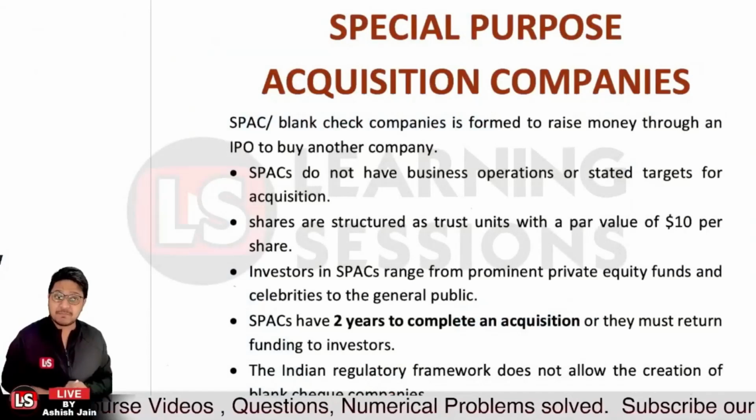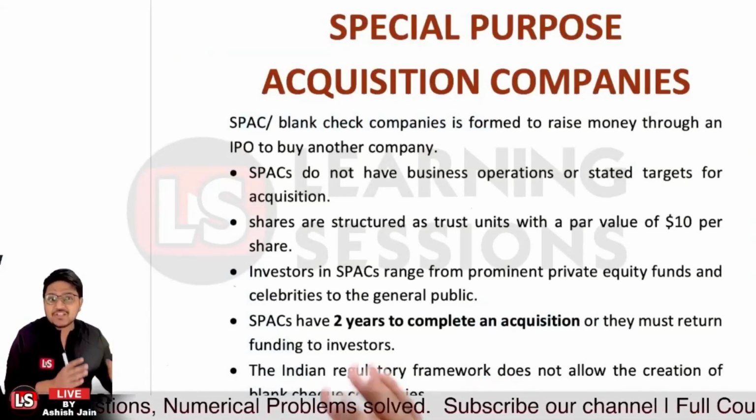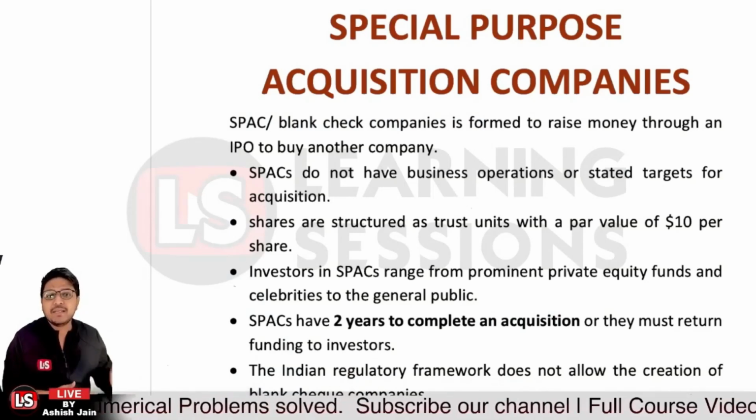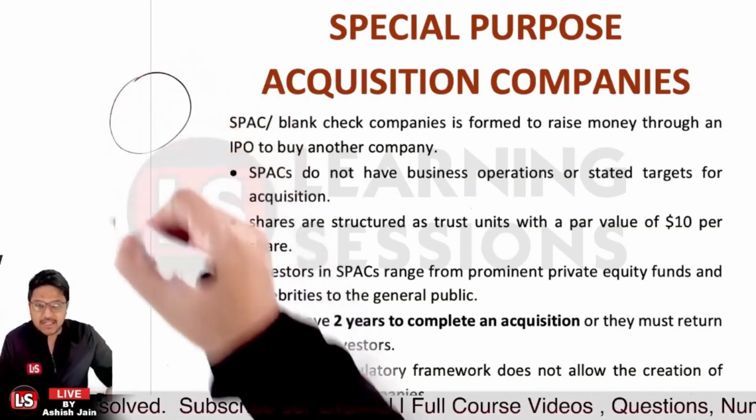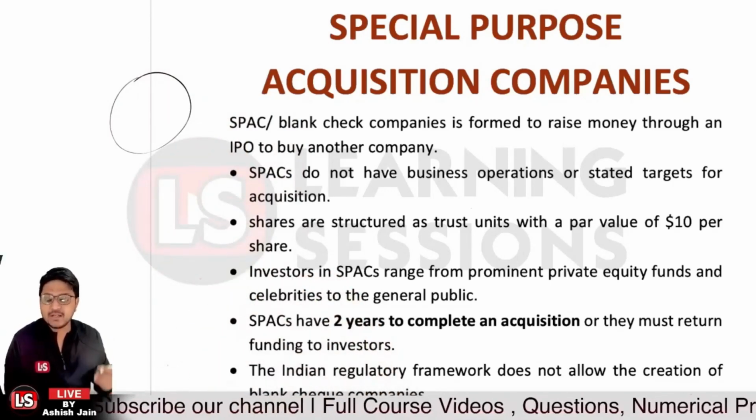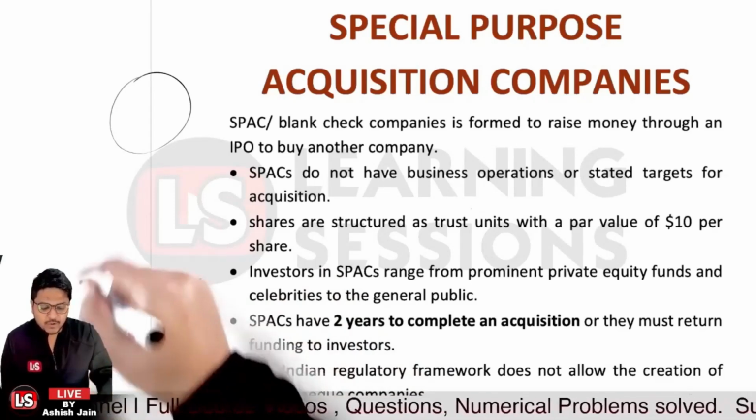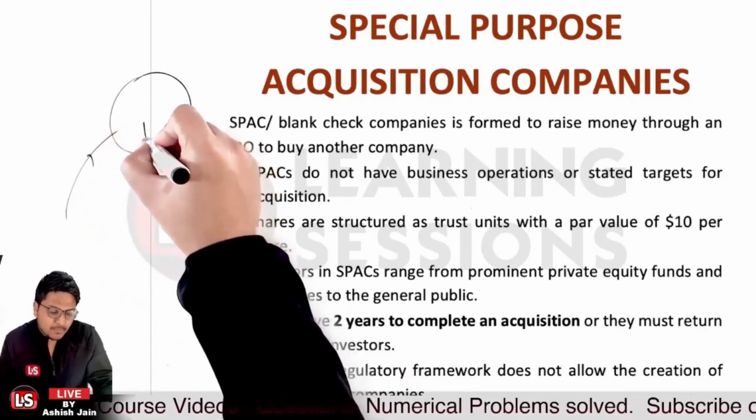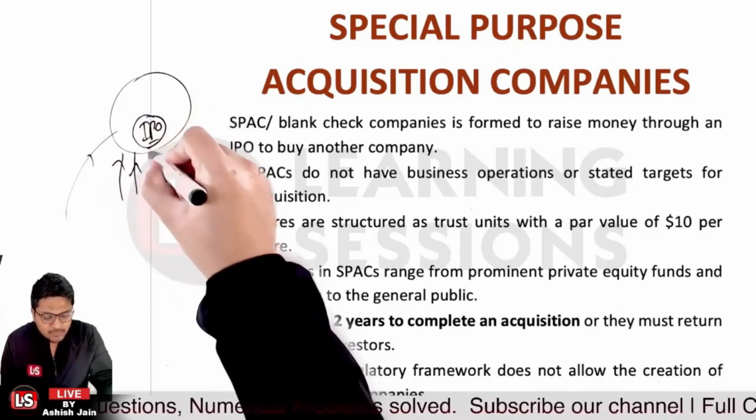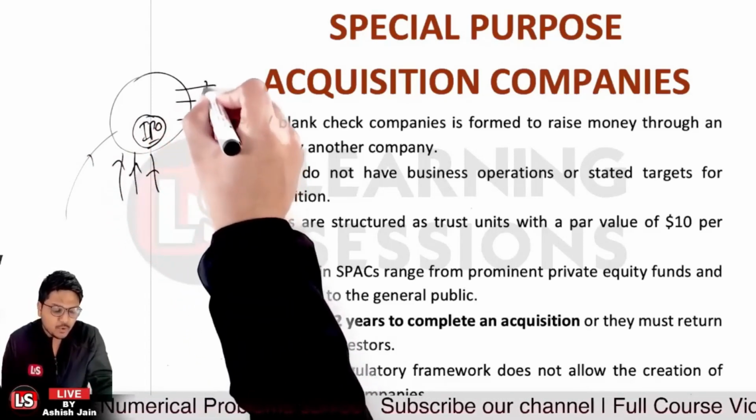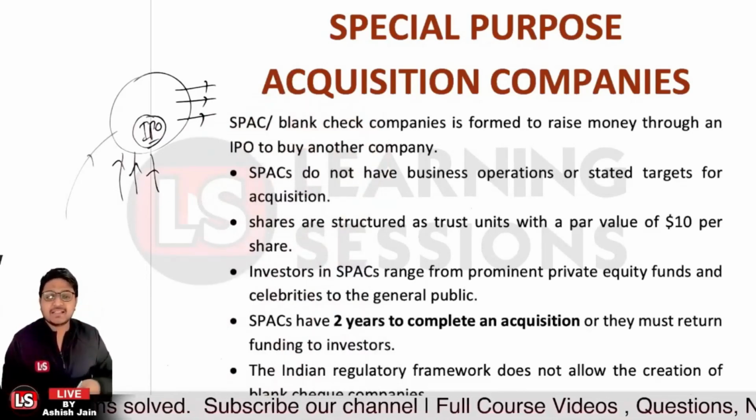Now to SPAC, that is, special purpose acquisition companies. A SPAC, or particularly a blank check company, is actually formed to raise money through an IPO so as to buy another company. So here is the thing. Let's say you want to acquire some company, or you want to merge another company into yours. In that scenario, you will be launching a SPAC and putting it to the IPO, that is the initial public offering. People will be investing into your company. Now this money raised through the IPO will be used to acquire, to buy, another company.